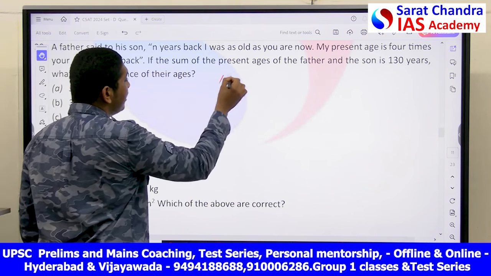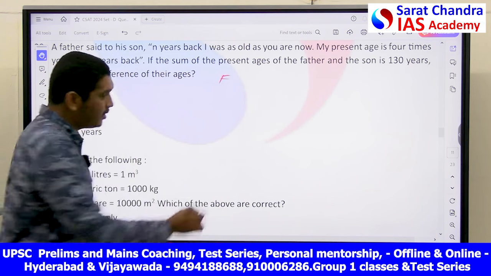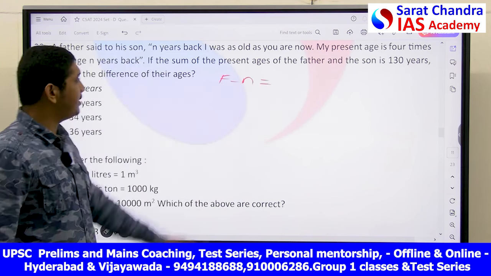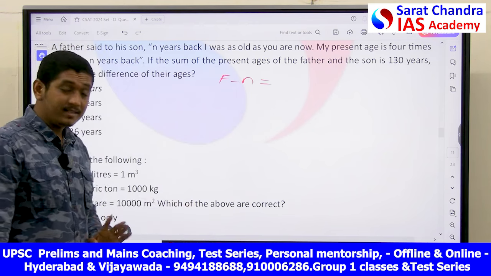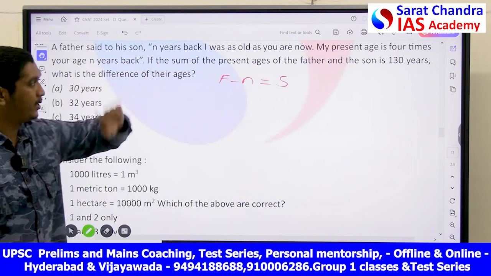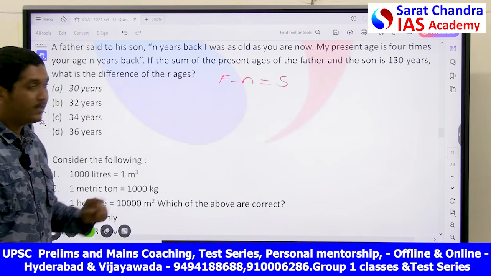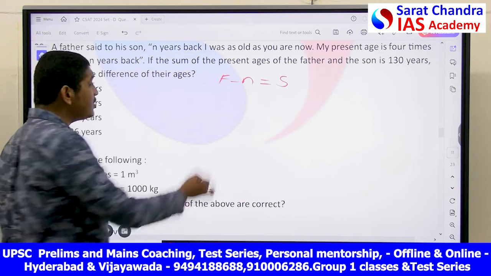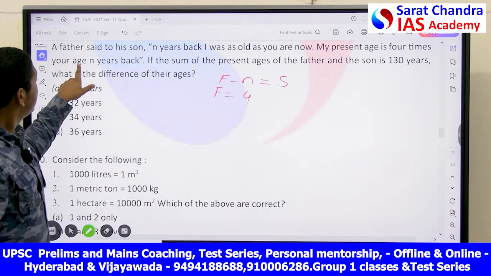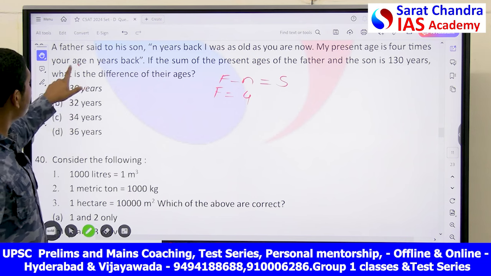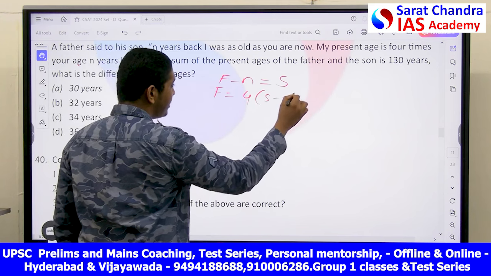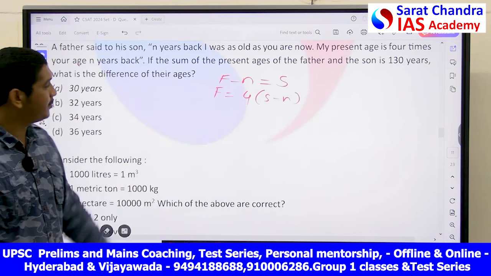Let's write like this. Present age of father is F, and N years ago, that is F minus N, he was as old as his son. This is S, the age of son at present. Now my present age, that is father's present age, is equal to 4 times your age N years back. Whose age? Son's age minus N. This is the relationship which is given.